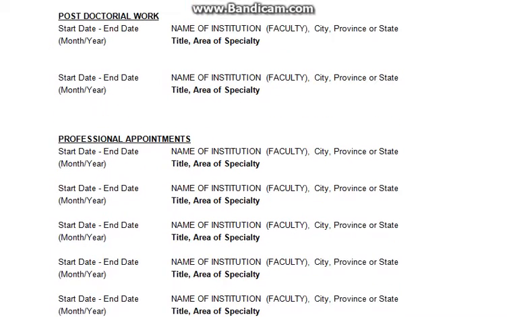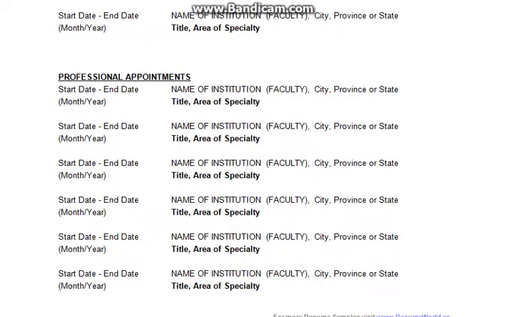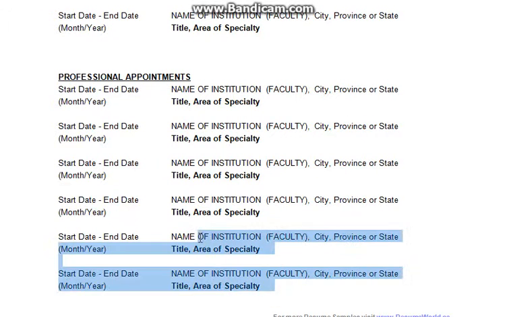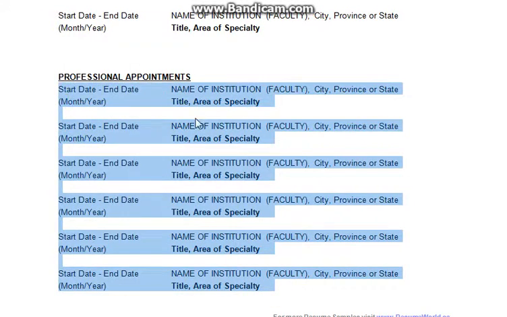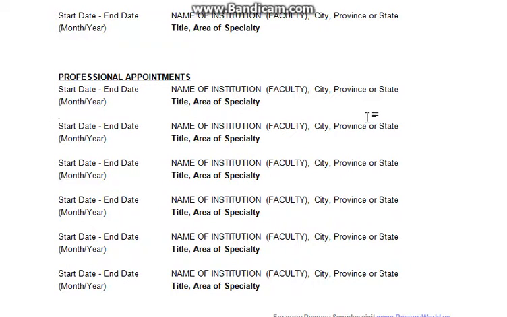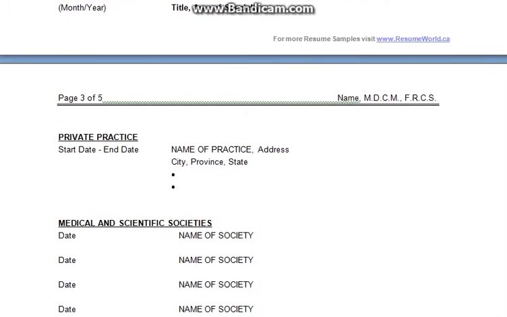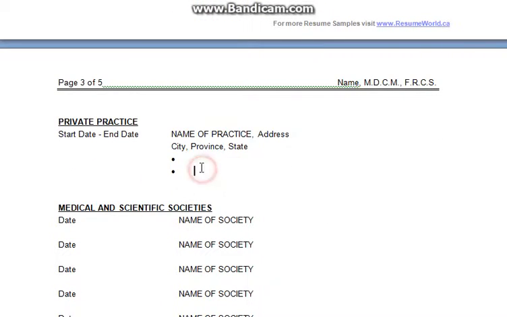If you have any kind of appointments, especially in any of the colleges or institutions, if you have given any kind of lectures or seminars, etc. Here you can write about your private practice which you have done, if you have any different practices which you have done.